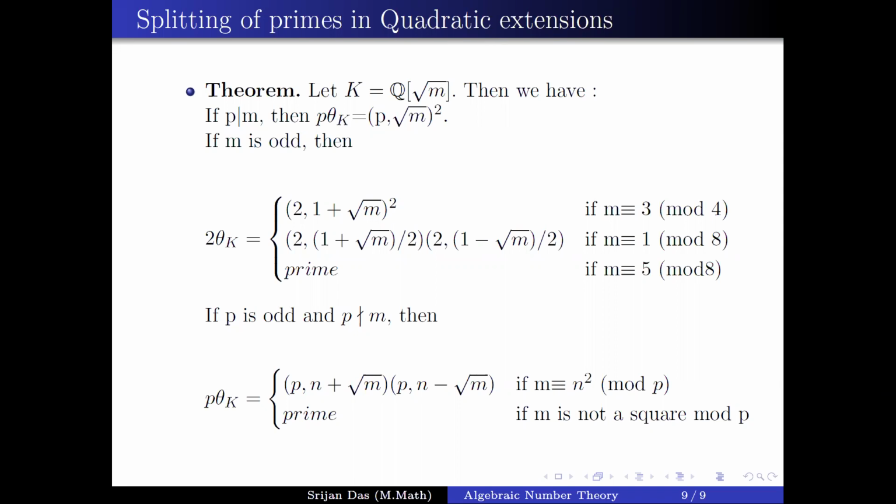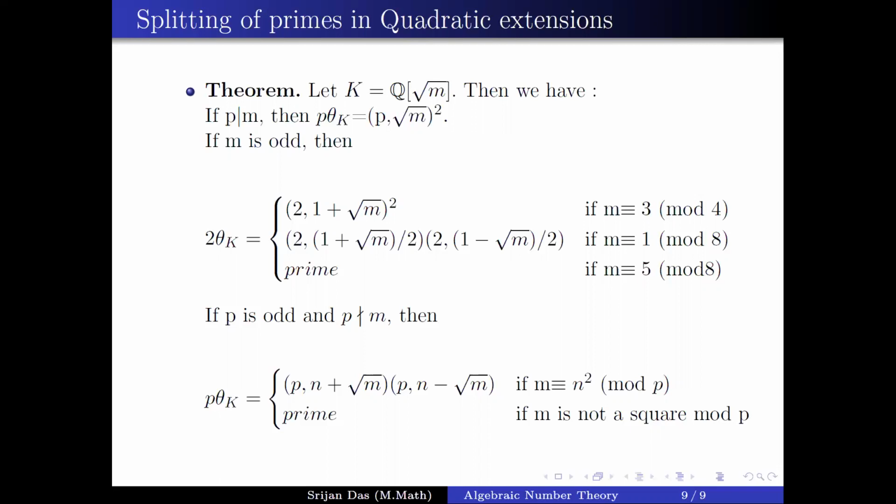So how can you show that? There is a formula which will give you a bound. From that bound, the only primes you have to worry about, in terms of the splitting of primes, are those primes which are smaller than the bound you have calculated. For those primes smaller than the bound, we will check how they split. We'll do this for quadratic extensions, because beyond quadratic extensions it is very difficult to calculate.